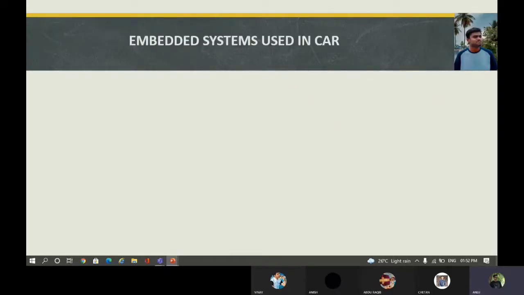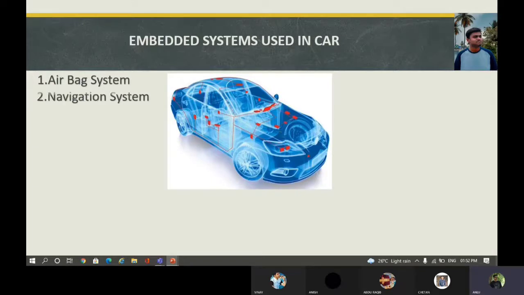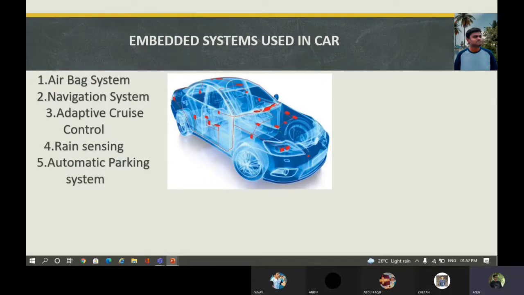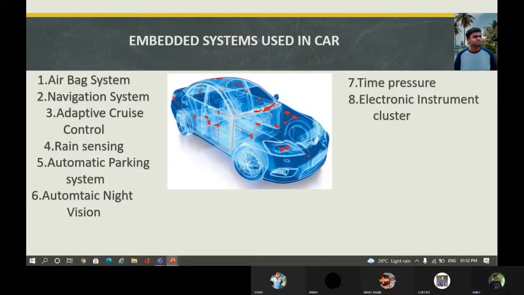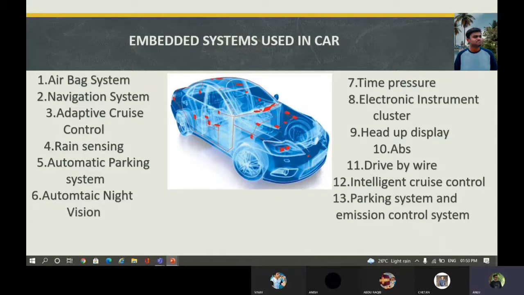I'm here to explain about the embedded systems used in cars. As you all know, a car contains an airbag system, a navigation system, adaptive cruise control, rain sensing, automatic parking system, automatic night vision, tire pressure, electric instrument cluster, head-up display, ABS, that means anti-lock braking system, drive-by-wire, intelligent cruise control, parking system, and emission control system.